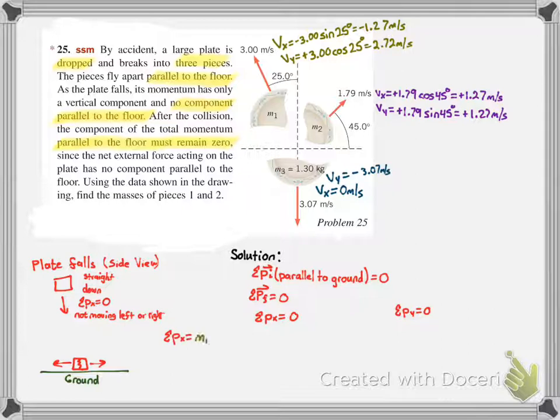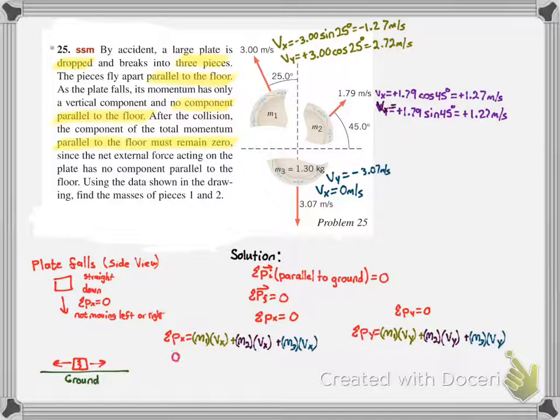Once we separate things into x and y components, it's easier to deal with. The net momentum in the x is mass 1 times the velocity of piece 1 in the x, plus mass 2 times the velocity of piece 2 in the x, plus mass 3 times the velocity of piece 3 in the x. Then we do the same thing for the y components, looking at only the velocity in the y direction, and we get our 2 equations. Once we plug in our knowns, the total in the x and the total in the y have to be equal to 0.